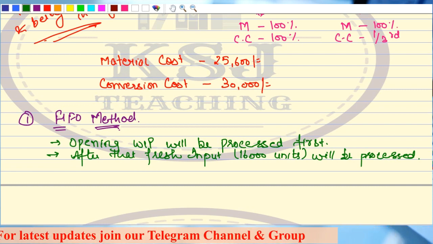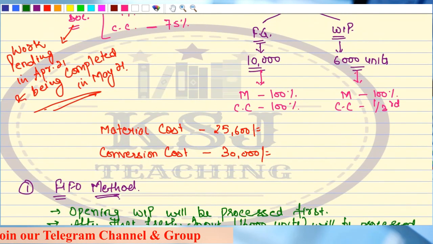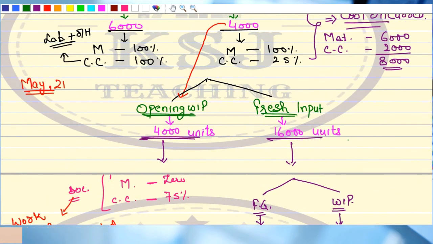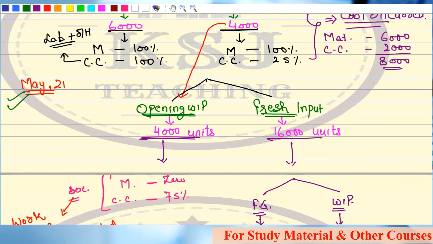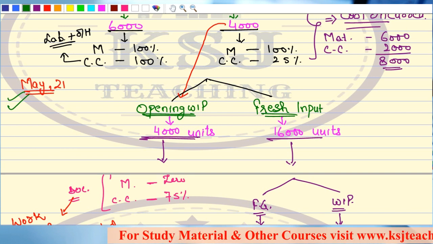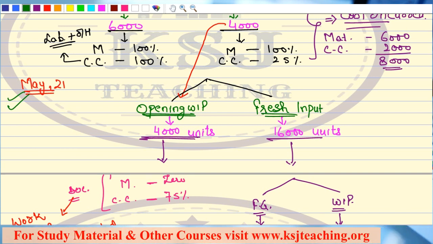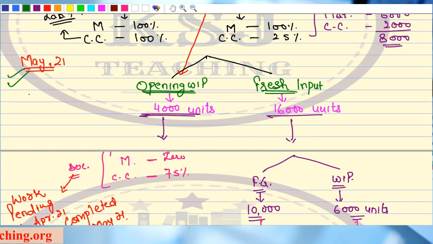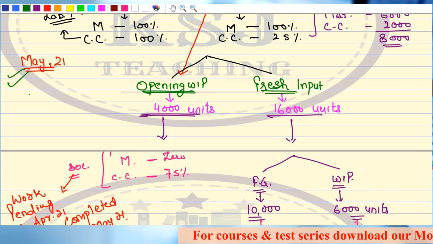So we have to do it by the FIFO method now, right? And whatever we are going to prepare is for this month, for May 2021. We are not going to prepare for April 21. April 21 is going to be very simple. What we are going to prepare is for May 2021, and the statements are going to remain the same. That is the statement of equivalent production, statement of cost per equivalent unit, and then the valuation, right?